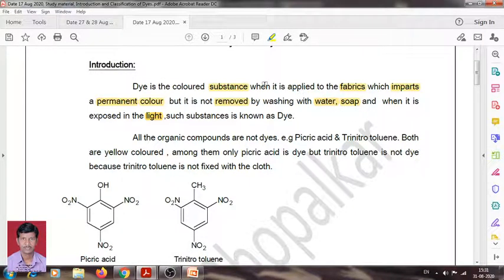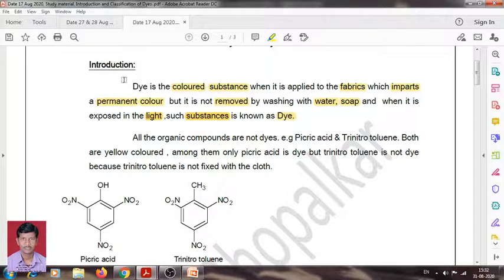Dye is a colored substance. When this colored substance is applied to fabrics, it imparts a permanent color, and this color is not removed by washing with water, soaps, or when it is exposed to light. Such a substance or colored compound is known as dye.